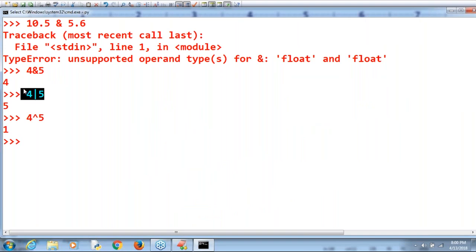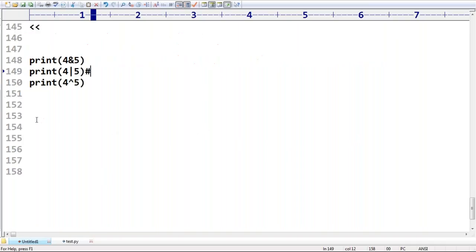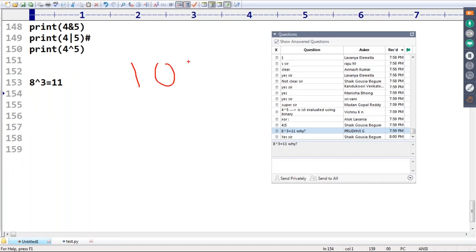Okay. Gausia ma'am, is it okay? Yes. Prudhvi, you are asking something: 8 XOR 3. What is the answer? We are getting 11. Okay, it may be simple. Just observe that. 8 means 1 0 0 0. 3 means 0 0 1 1.